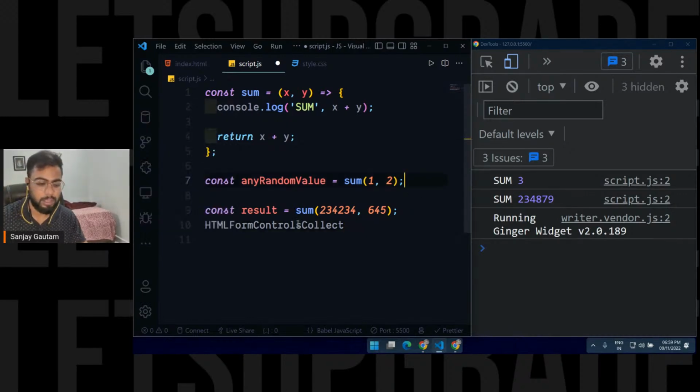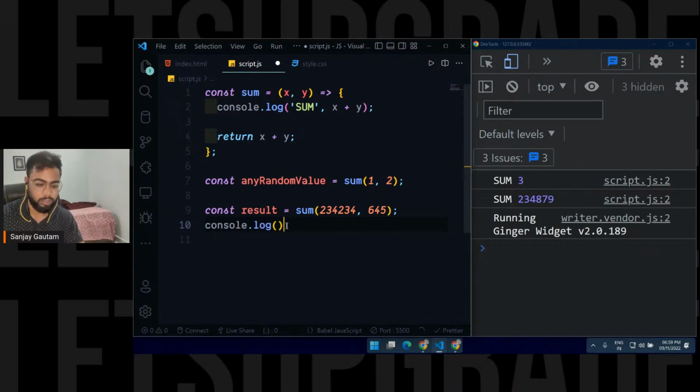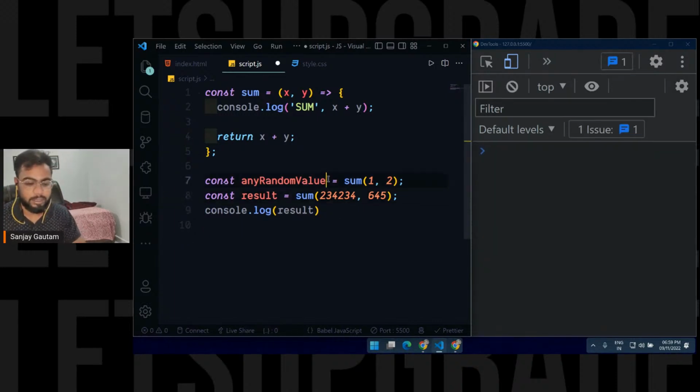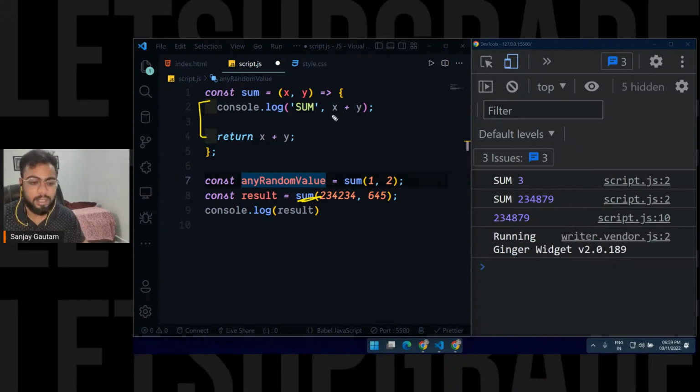What will be the value of result if I just do a console.log for the result? Just take a guess. Until you're taking a guess, let me explain. When you call this sum function, this piece of code will execute. Line number 1 says x plus y, the value of x is this number, the value of y is this number. By mistake I just did the console.log here, no worries. And after that I'm doing return x plus y, so you're actually returning this value.